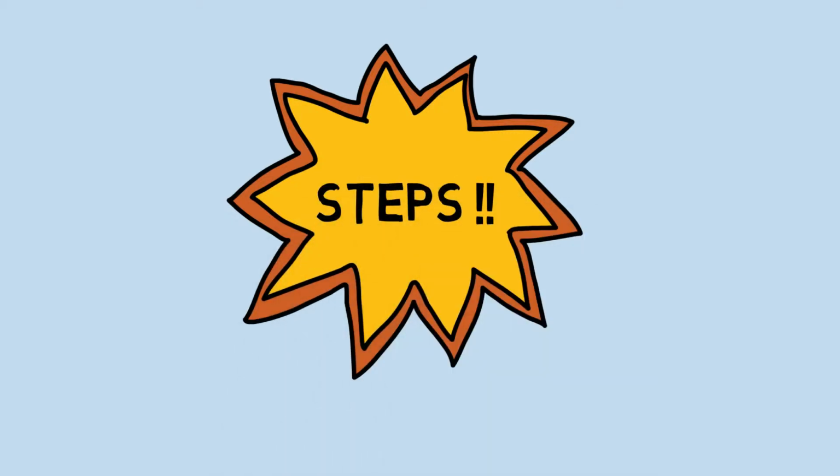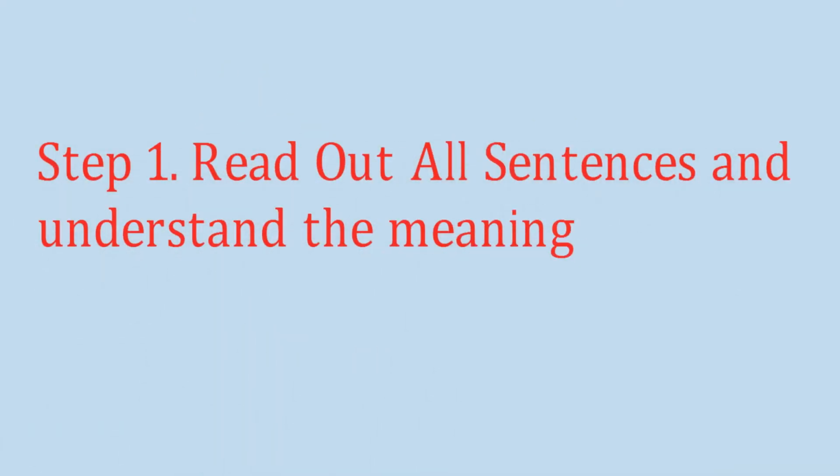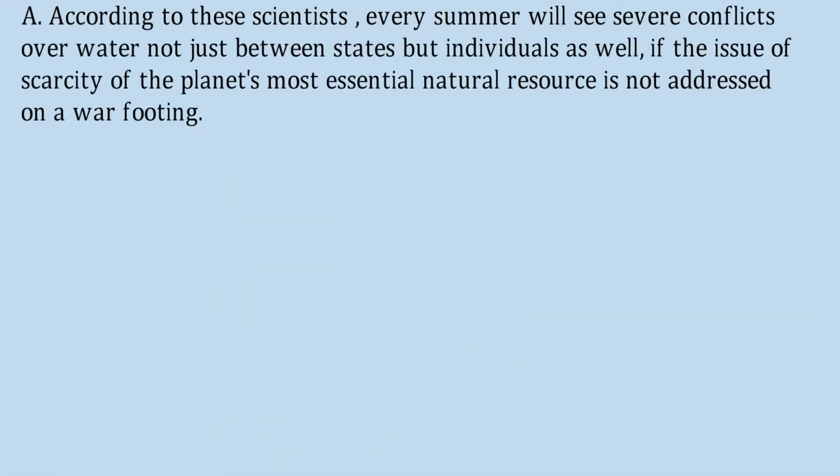Let's see step 1. Read out all the sentences and understand the meaning. So for that, let us look at a problem. In this, we are having these four sentences. The first one is sentence A. According to these scientists, every summer will see severe conflicts over water, not just between states but individuals as well, if the issue of scarcity of the planet's most essential natural resource is not addressed on a war footing.